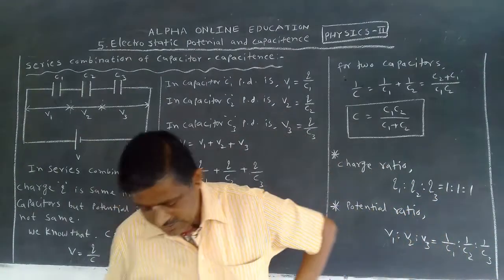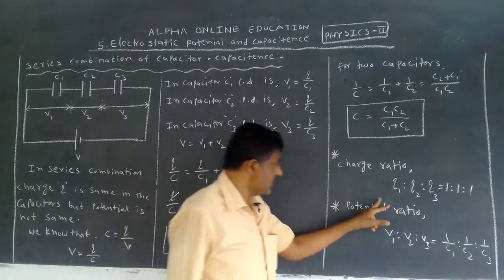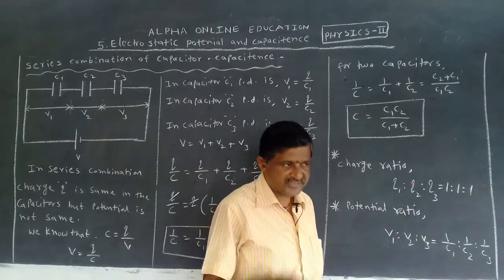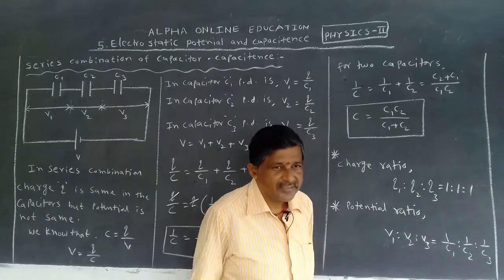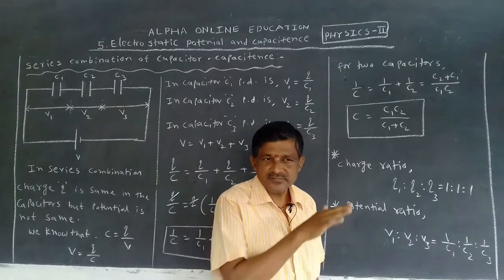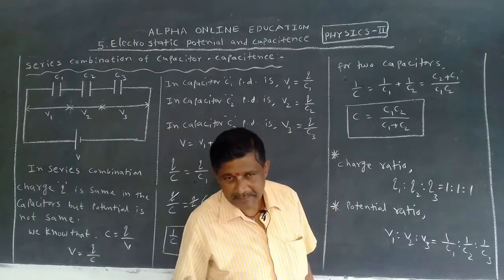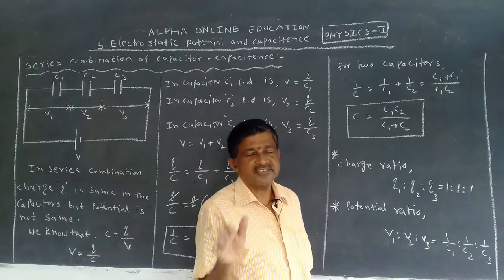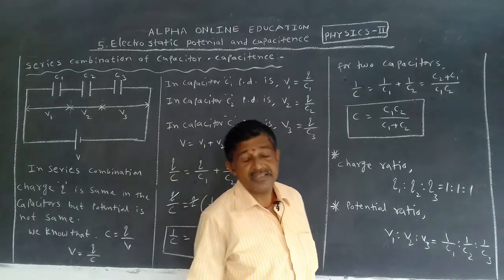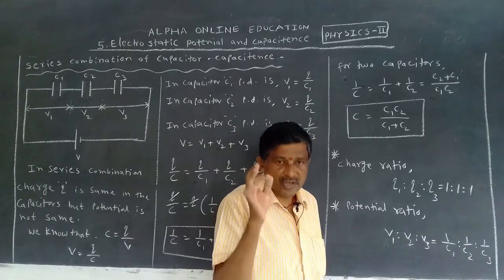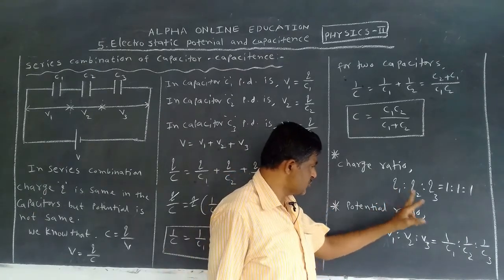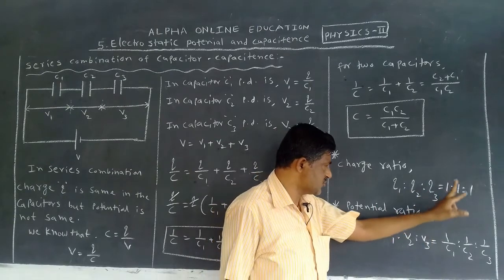The charge ratio Q1 is to Q2 is to Q3 is 1 is to 1 is to 1. Why? In the series combination, charge does not vary. The charge is the same.